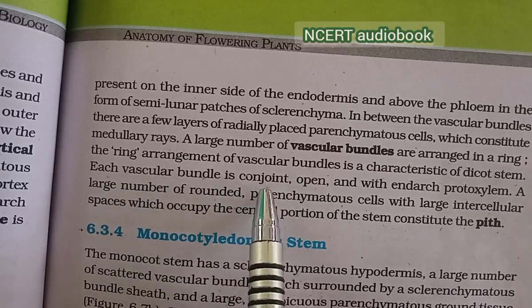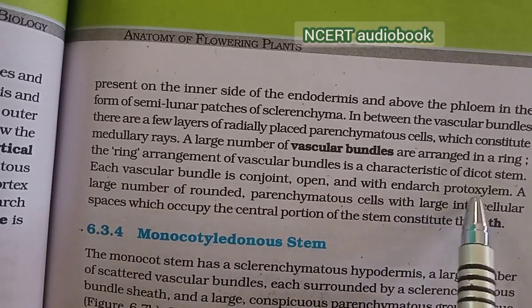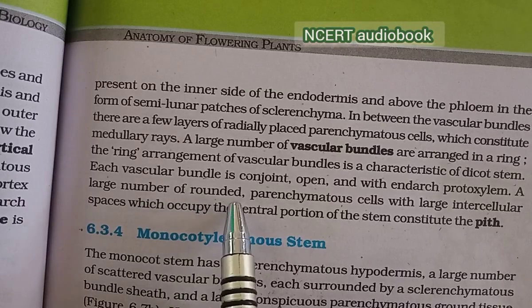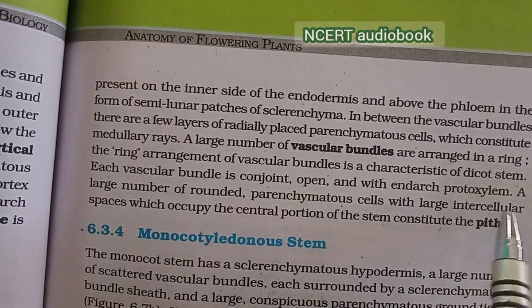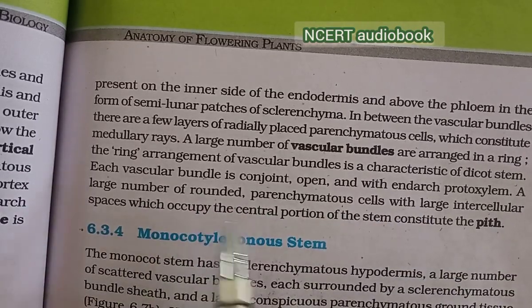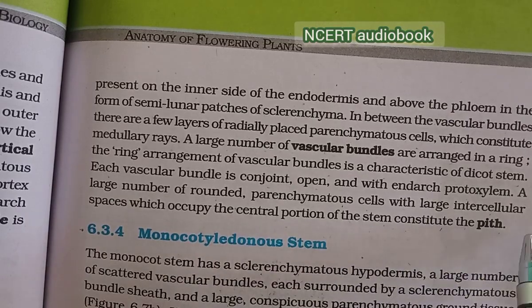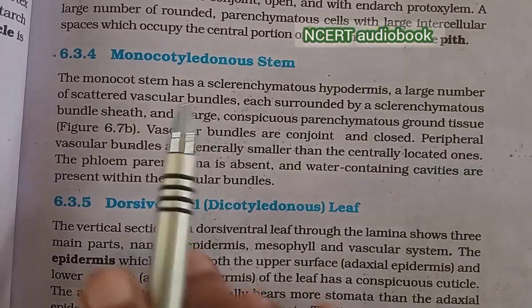Each vascular bundle is conjoint, open, and with the enlarged protoxylem. A large number of rounded parenchymatous cells with large intercellular spaces, which occupy the central portion of the stem, constitute the pith. Monocotyledonous stem.